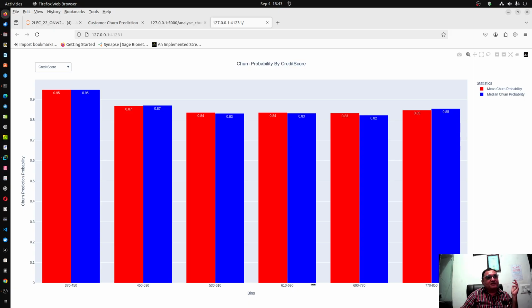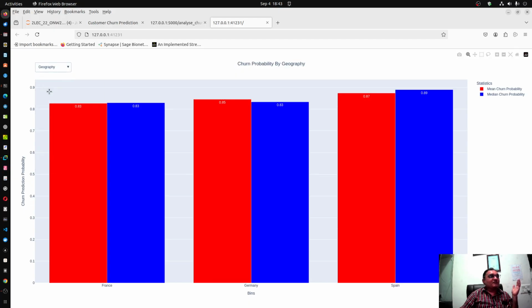But in this bin, for example 690 to 770, the probability of churning is only 0.83, 0.82. Of course, all these are in the high churn list, so they all have probability more than 70%, and all these are likely to churn. That is a different matter. But among them also, which credit score bin is more vulnerable to churn?